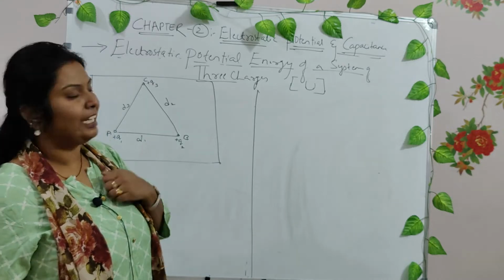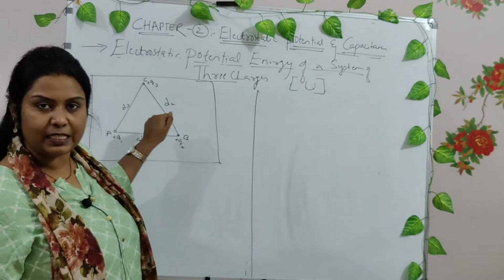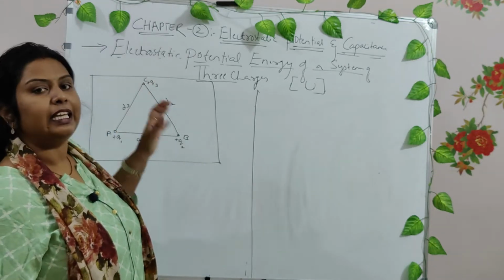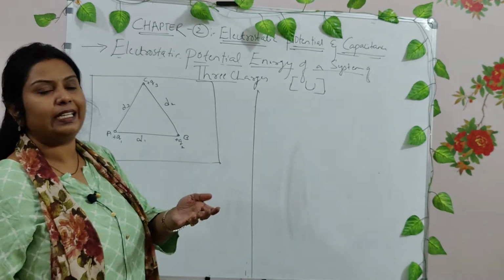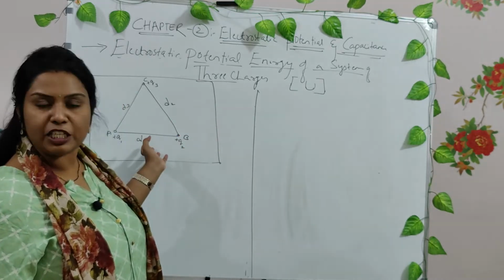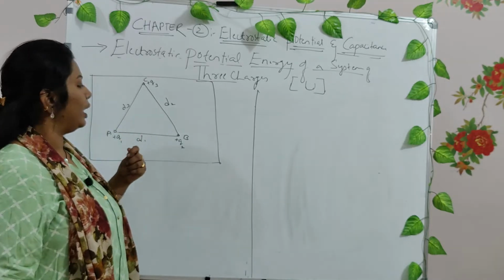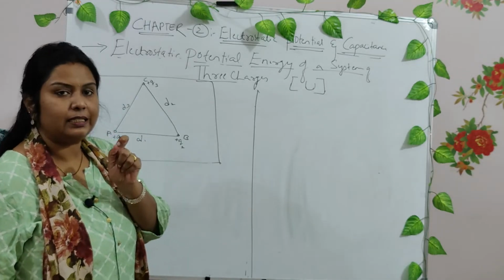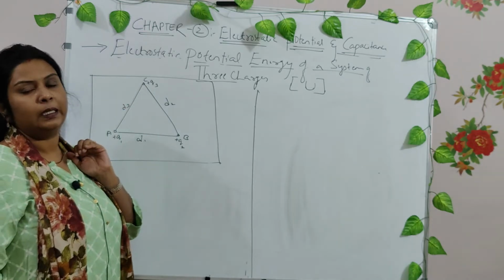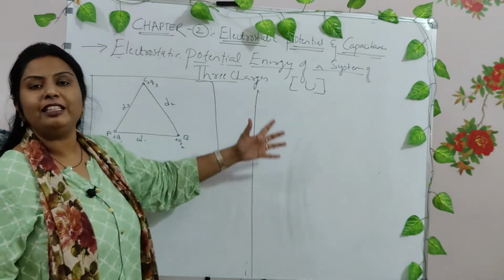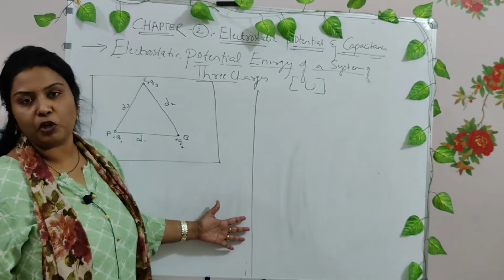Whatever the potential energy of these charges present in this region is exactly the potential energy of that system. Now what we do is calculate one by one due to two charges, ignoring the third one. Then we will write down all three different potential energies.